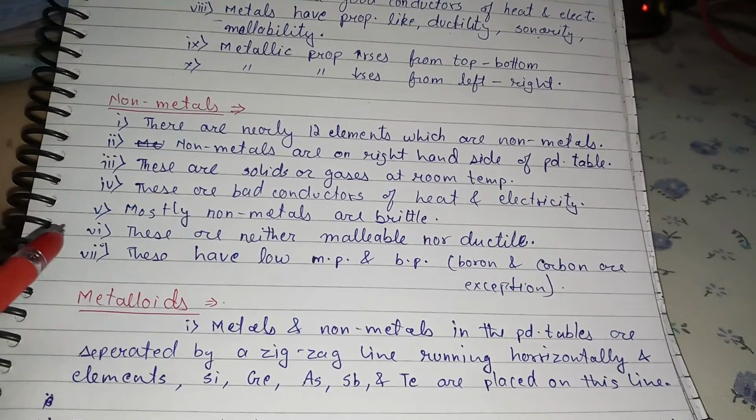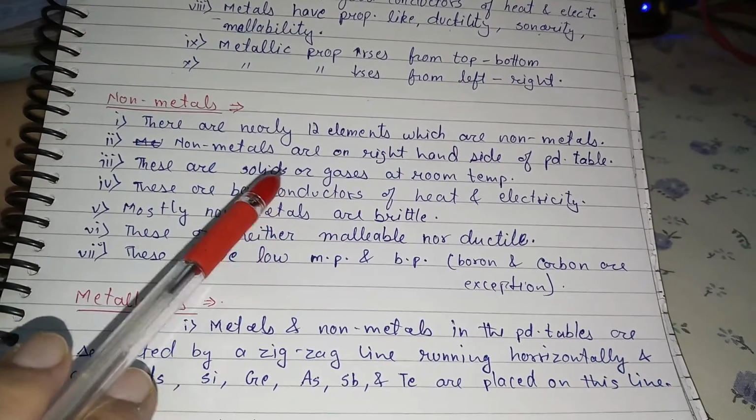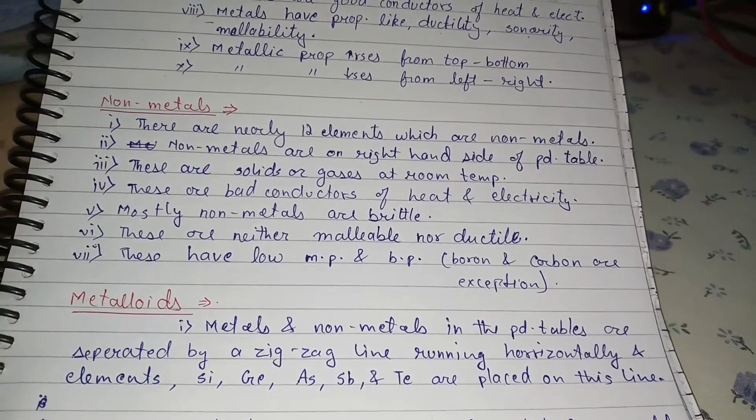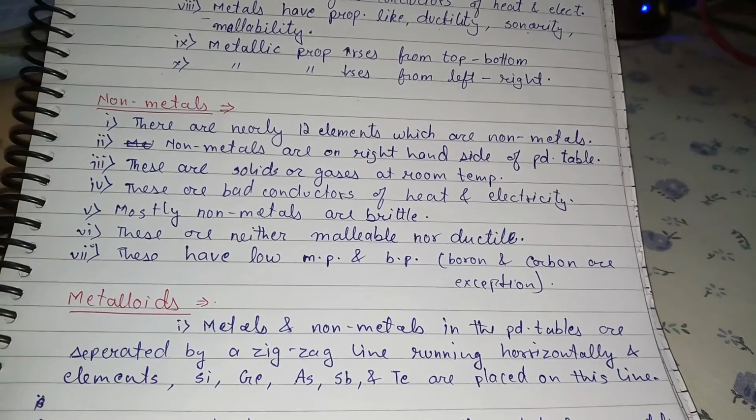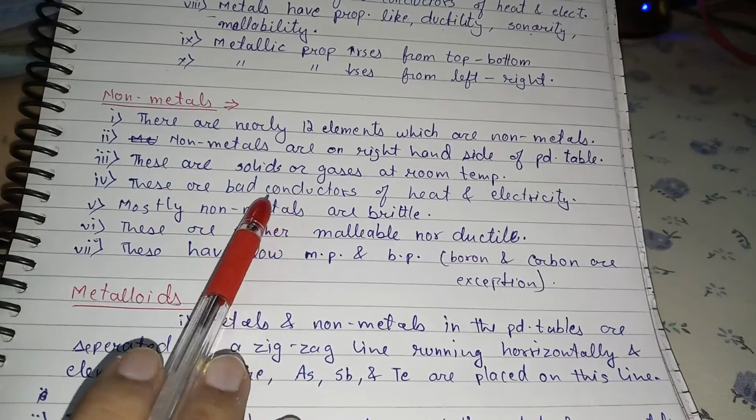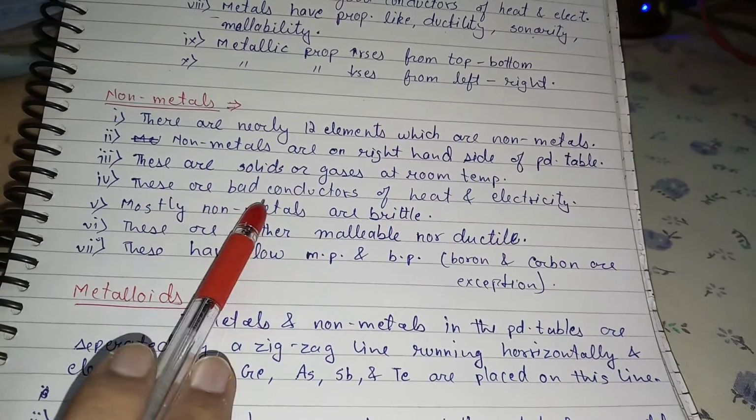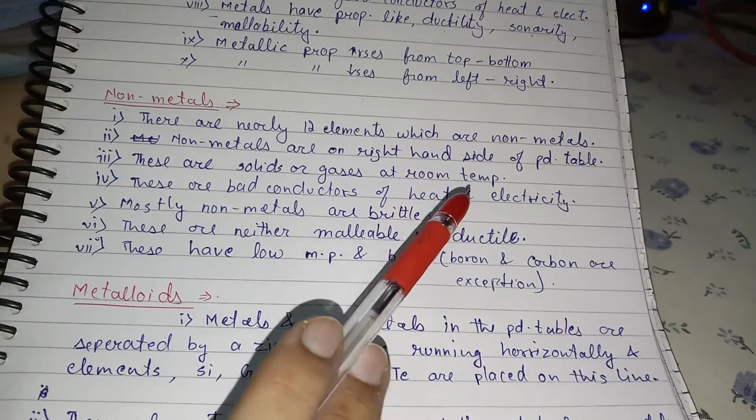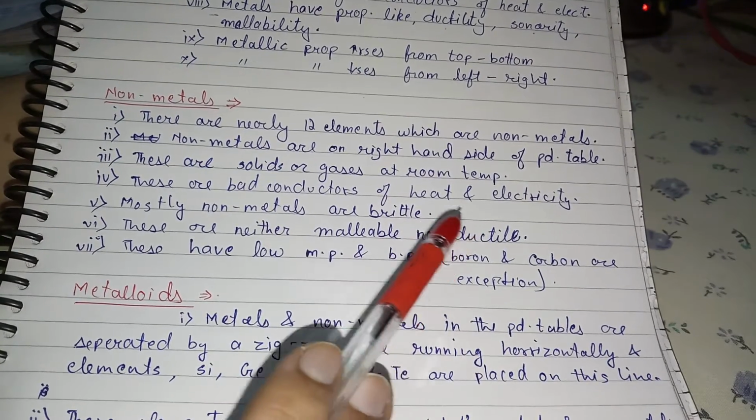One example is hydrogen. Hydrogen is a gas at room temperature, and it is a non-metal, but it is placed in the S block. So don't get confused: definitely hydrogen is a non-metal. Now, non-metals are bad conductors of heat and electricity. They do not allow heat or electricity to flow through them.